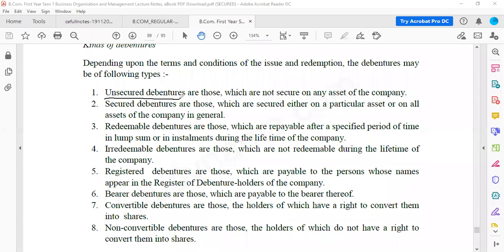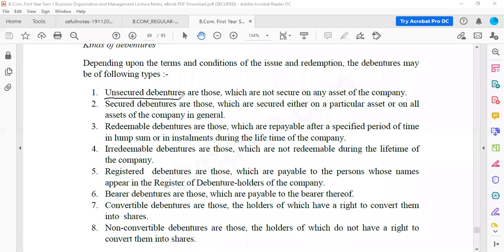Now, this was usually done before, but nowadays, after quite a good number of scams that have happened, unsecured debentures are not much in use. Companies also don't prefer too many unsecured debentures. The investors will not invest in unsecured debentures, because you have seen so many people running away from the country after taking the money, so people are also scared about their money now, because there is no safety in any place. So that is why they don't prefer unsecured debentures.